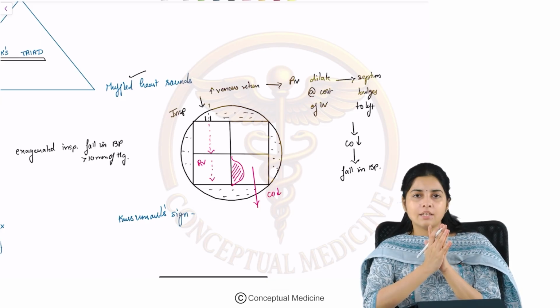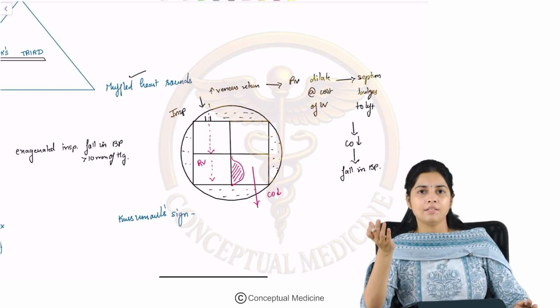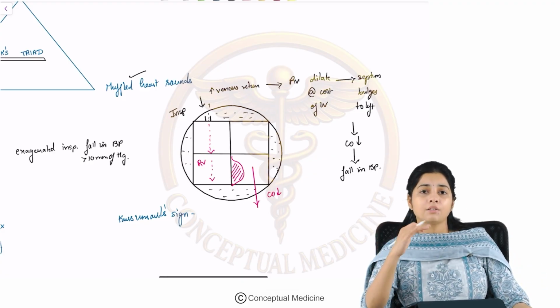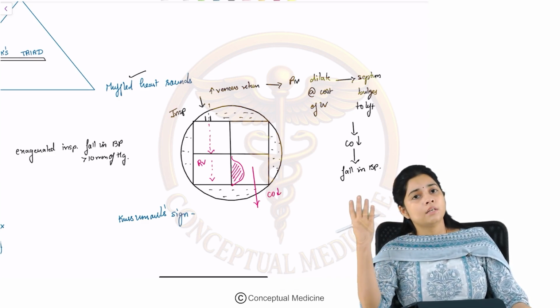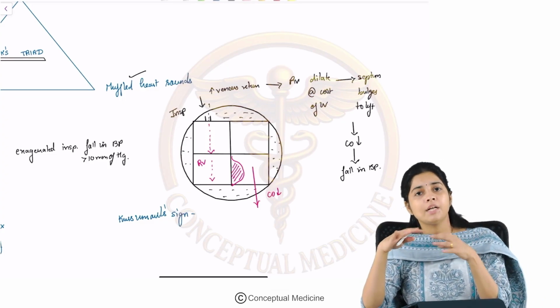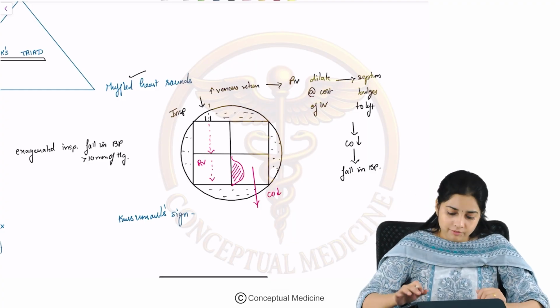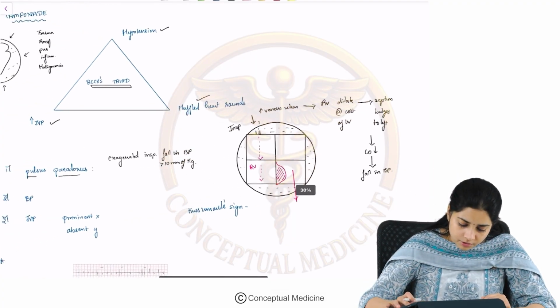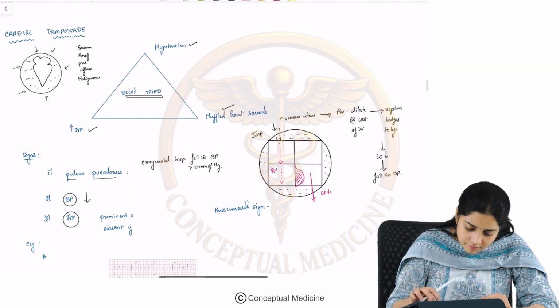Okay. So, till here clear? What happens in pulsus paradoxus is that in inspiration, when there is an increased venous return, the RV dilates at the cost of the LV and the septum bulges towards the LV. So, the cardiac output decreases because of the tamponade. The RV cannot expand further and it expands at the cost of the LV. Fine. So, that is about your pulsus paradoxus. What happens to the BP? The BP is low. What happens to the JVP?